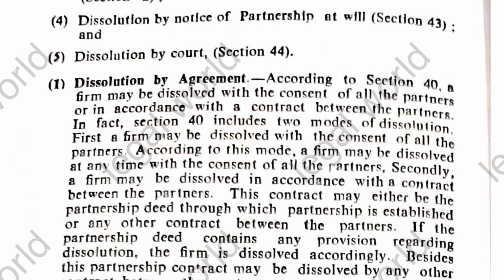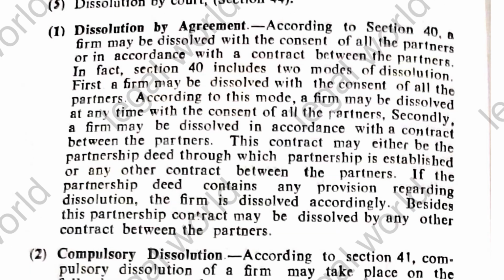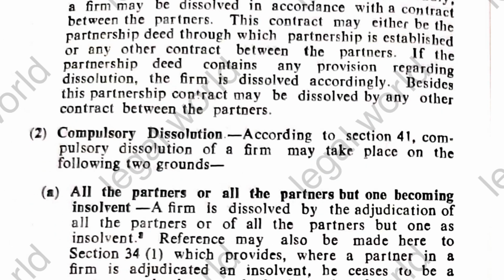The contract may be either the partnership deed through which the partnership is established or any other contract between the partners. If the partnership deed contains any provision regarding the dissolution of the partnership firm, then the firm is dissolved accordingly. If we talk about the second type of dissolution, that is compulsory dissolution, which is discussed in section 41 of the Indian Partnership Act.